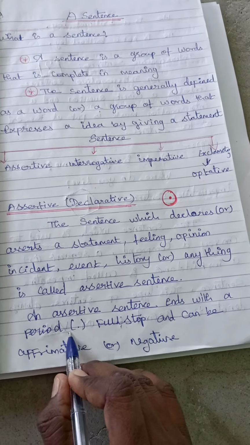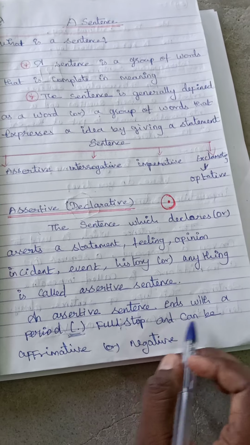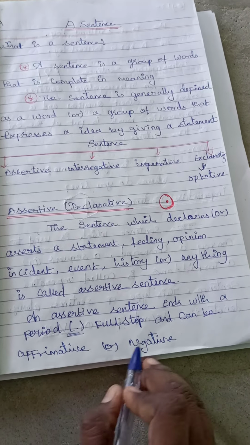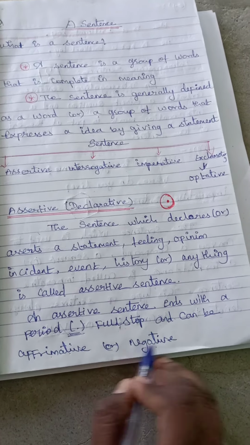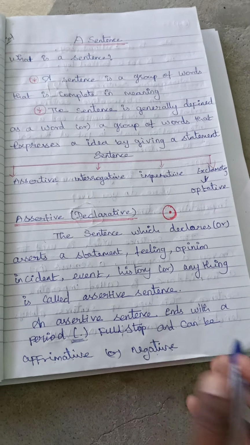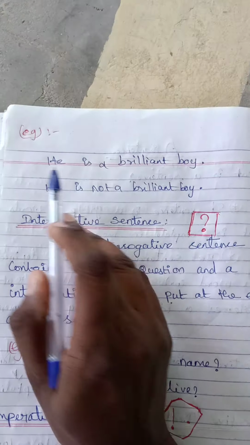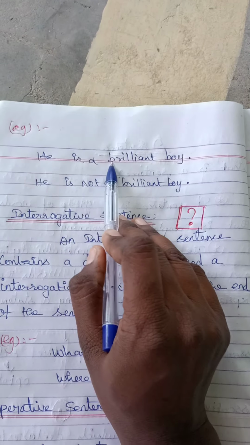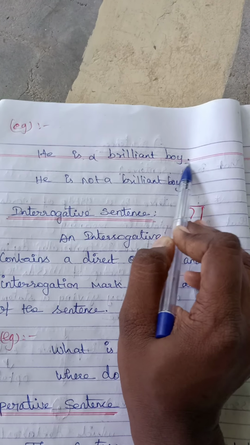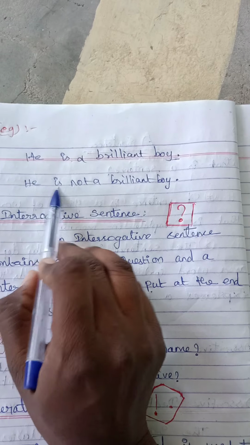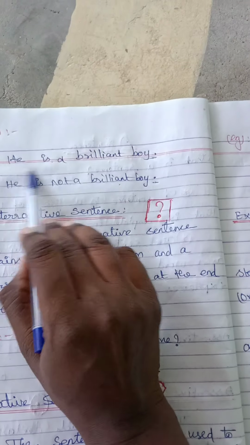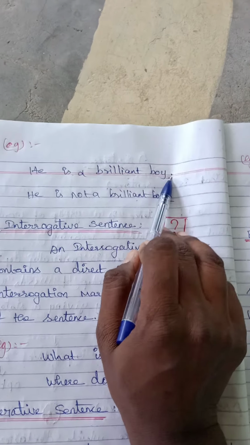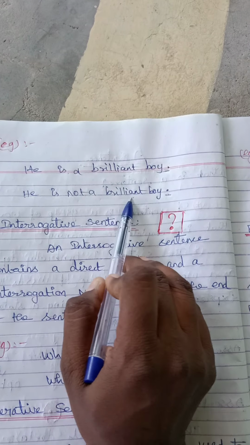Period means full stop, and it can be affirmative or negative. Affirmative means a positive sentence. For example, he is a brilliant boy, ending with a full stop. He is not a brilliant boy, ending with a full stop. He is a brilliant boy is positive. He is not a brilliant boy is negative.